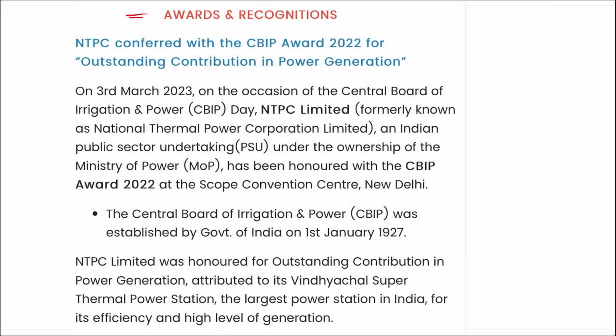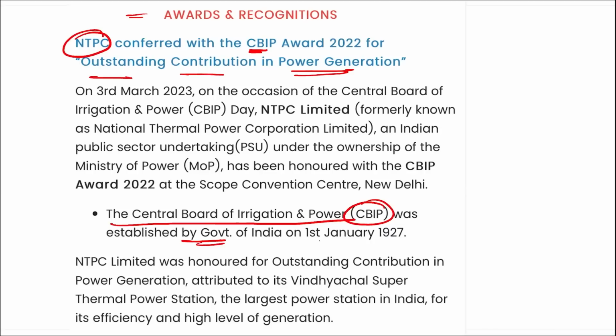Next, awards and recognition. NTPC has been conferred with the CBIP award for 2022 for outstanding contribution in power generation. Now, what is this CBIP? This stands for the Central Board of Irrigation and Power. All right, it was established by the Government of India on 1st of January 1927, and NTPC was honored with this outstanding contribution in power generation because of its Vindhyachal Super Thermal Power Station, that is the largest power station in India, for its efficiency and high level of generation.